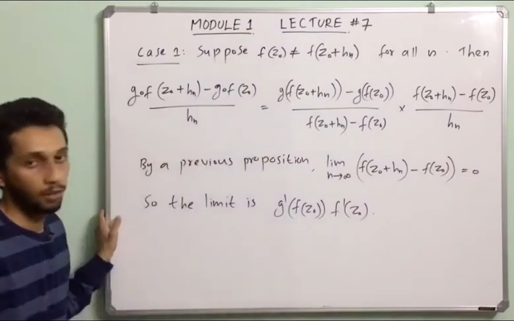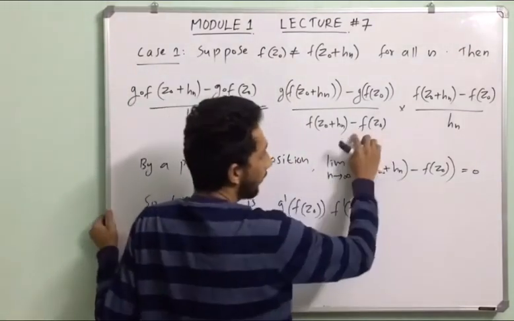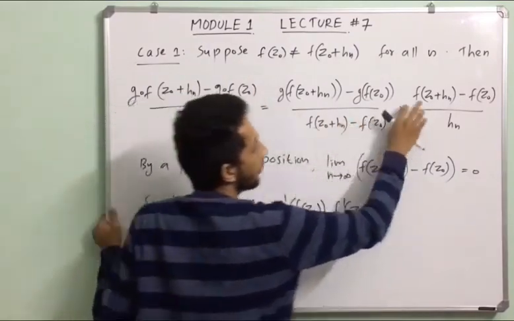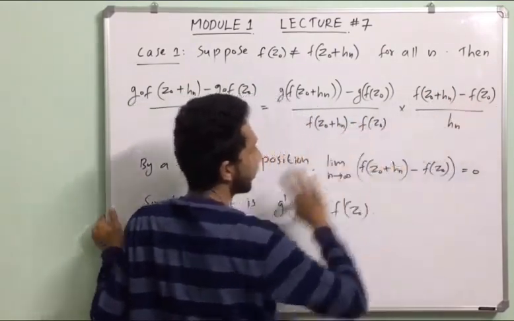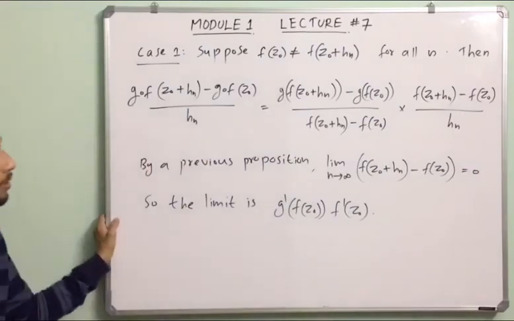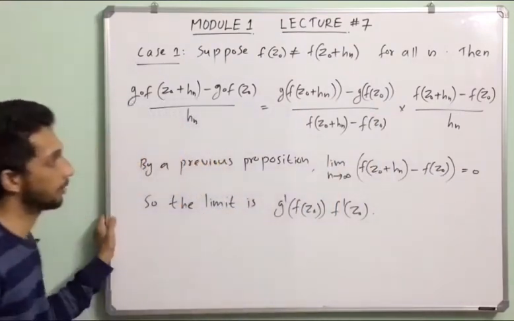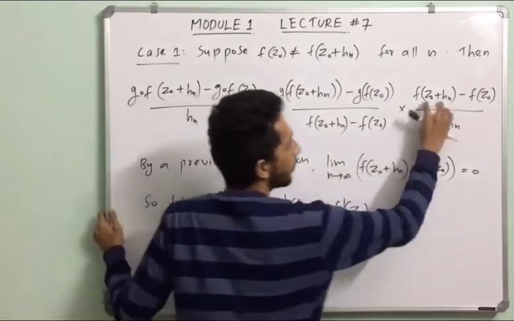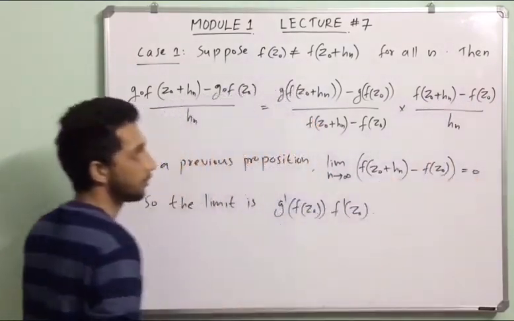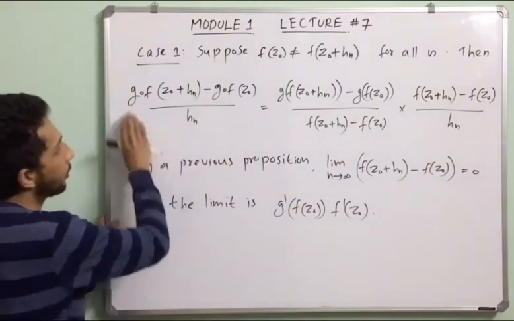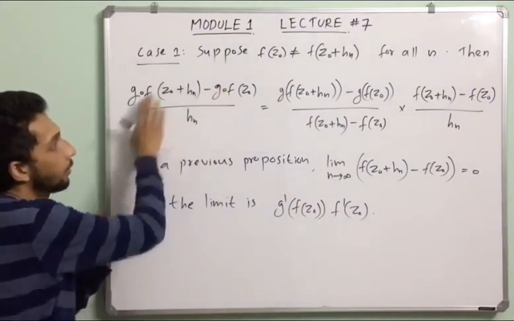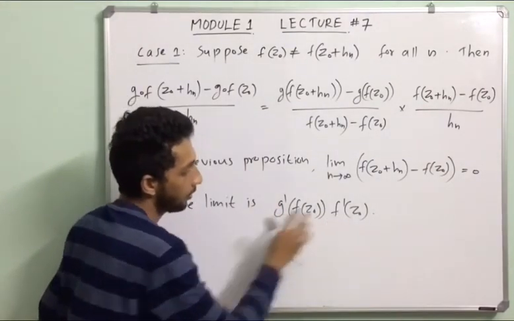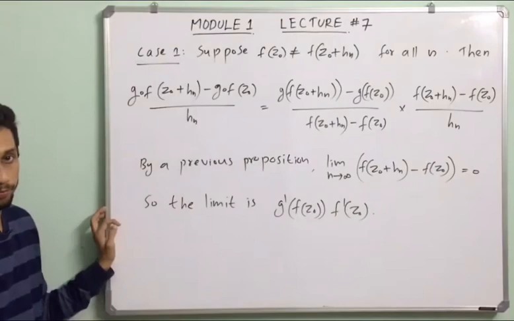We multiply and divide by the term f of z0 plus hn minus f of z0 at the same time, so this is balanced. By a previous proposition, we know that the limit of this quantity equals 0. So the limit of this equals g dash of f of z0 into f dash of z0.